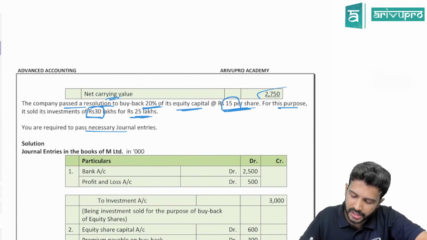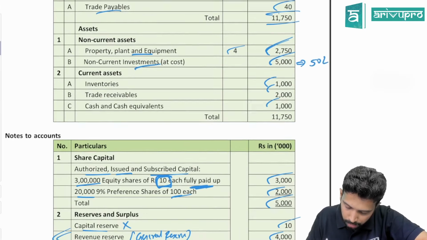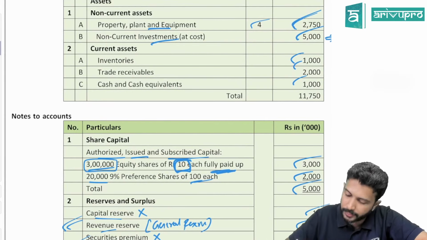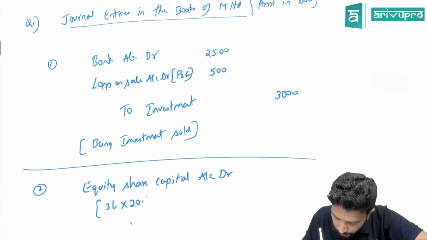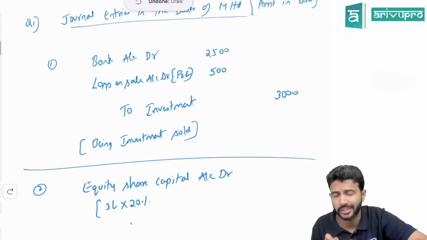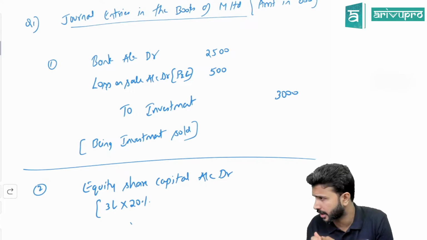So are we cancelling the entire equity shares or just 20%? Just 20%. Check the problem in note number 1. How many equity shares do we have? Sir, we have 3 lakh equity shares. Entire 3 lakh we are cancelling or only 20%? 20%. If you do 3 lakh at 20%, you're going to get 60,000. That is the number of shares. 60,000 equity shares we are cancelling. So share capital is always shown at face value. So to cancel also, we will debit it to the extent of face value. And the face value in this problem is 10 rupees. So that means this will be 6 lakh. 6 lakh, if I have to express in 1000, it will become 600.